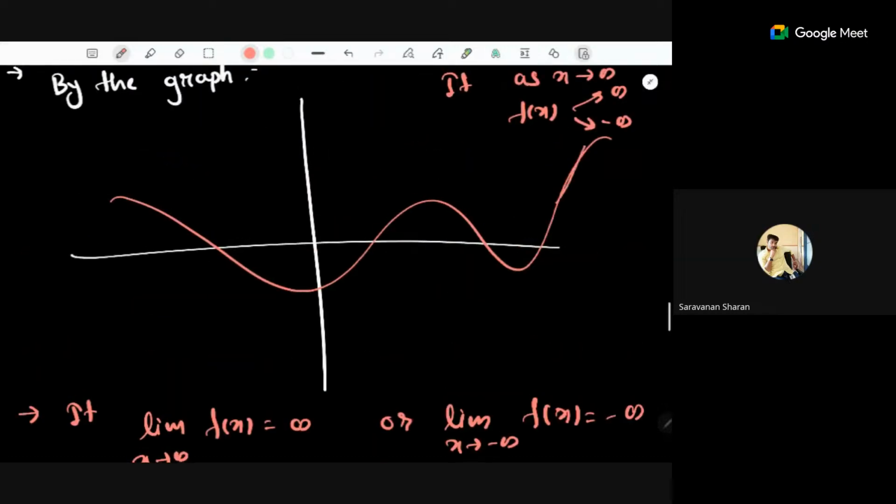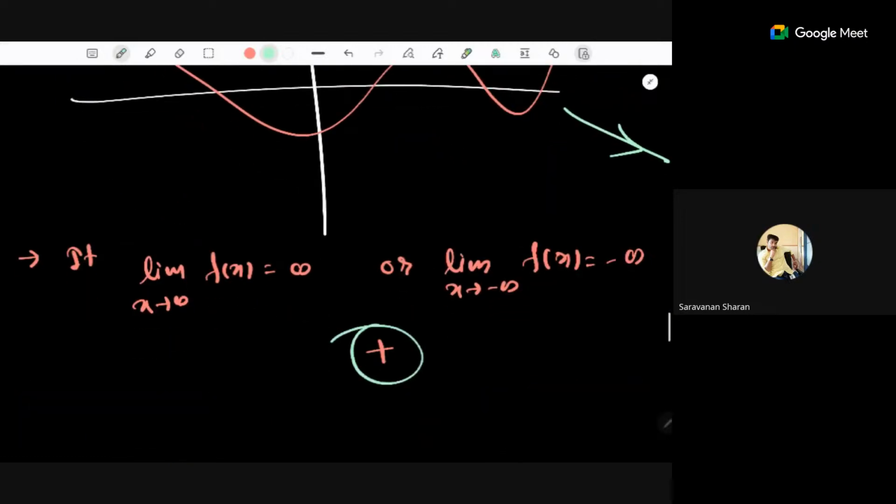So either f of x goes to infinity as x goes to infinity, or f of x goes to minus infinity as x goes to infinity. Among these two cases, you need at least one, plus one more limit.